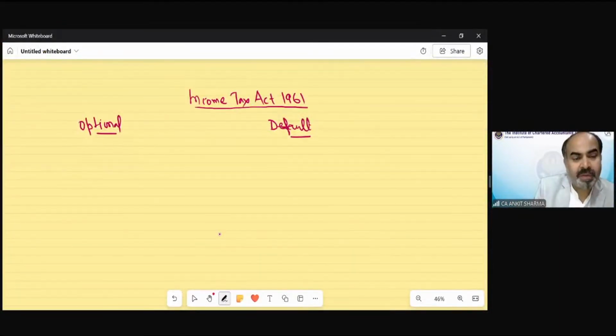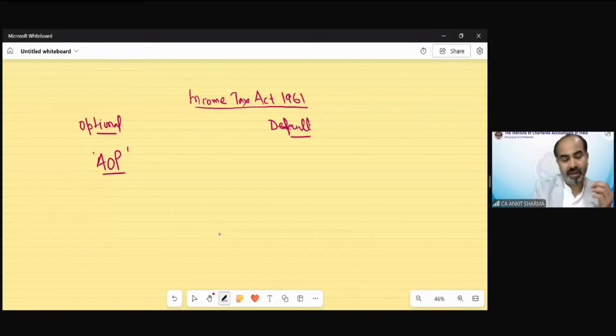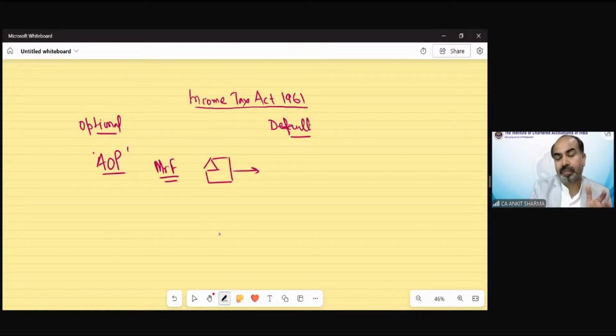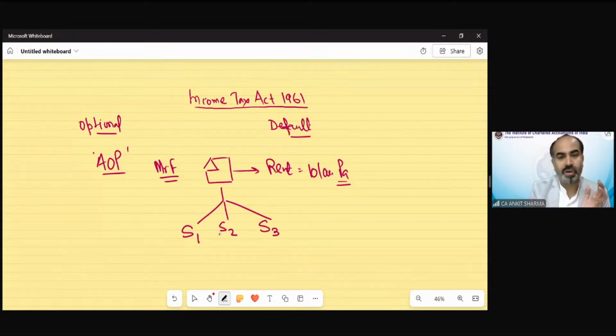So what is AOP? First of all, let's discuss association of person. What is AOP? Understand with the help of an example. Suppose there is Mr. F. He is having a building. Out of that building, the rent he earns is 10 lakh rupees per annum. Clear? Now Mr. F is having 3 children, son 1, son 2, and son 3. Or say 4 children, D1 is a daughter.